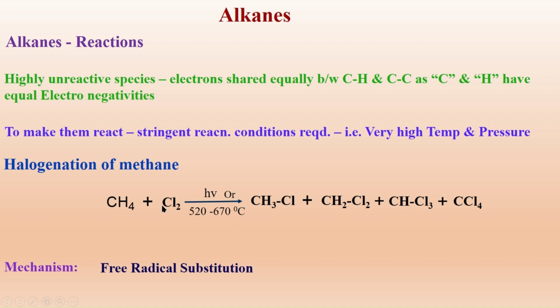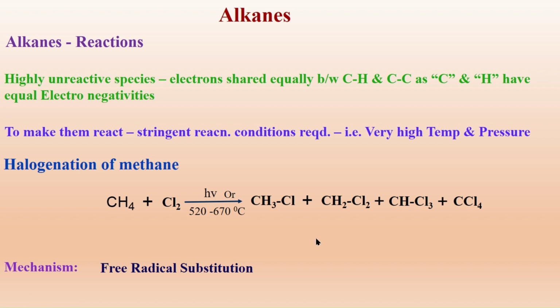The chlorine radical is formed, and this chlorine radical substitutes the hydrogen in the methane to give chloromethane, and from this chloromethane hydrogen is substituted to give other products. The free radical is the intermediate species formed in the course of the reaction.